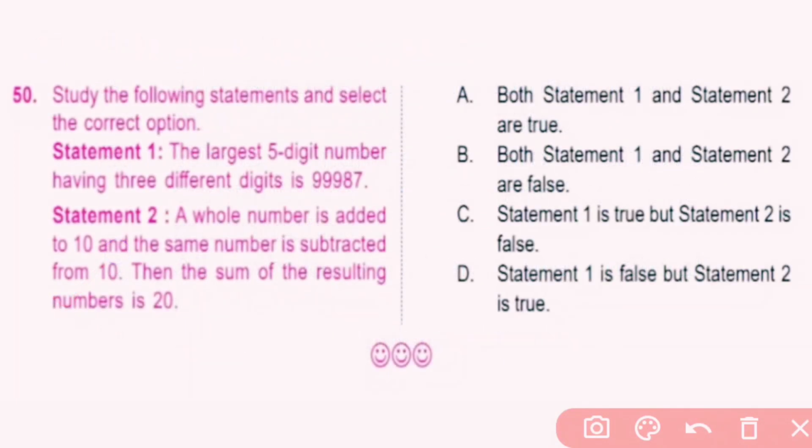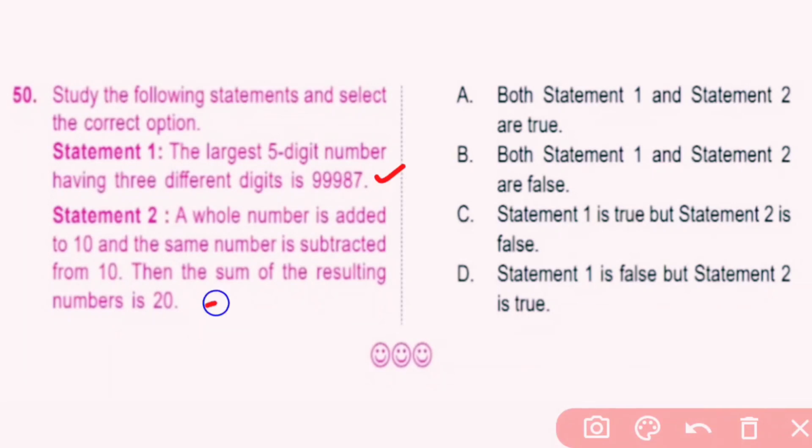Question number 50. Study the following statements and select the correct option. Statement 1. The largest 5-digit number having 3 different digits is 99,987. This statement is correct. Statement 2. A whole number is added to 10 and the same number is subtracted from 10. Then the sum of the resulting numbers is 20.